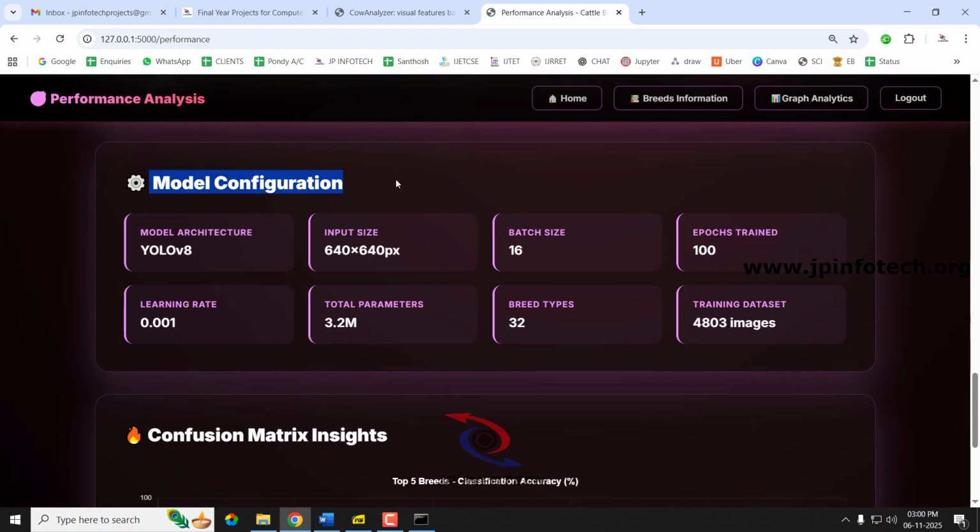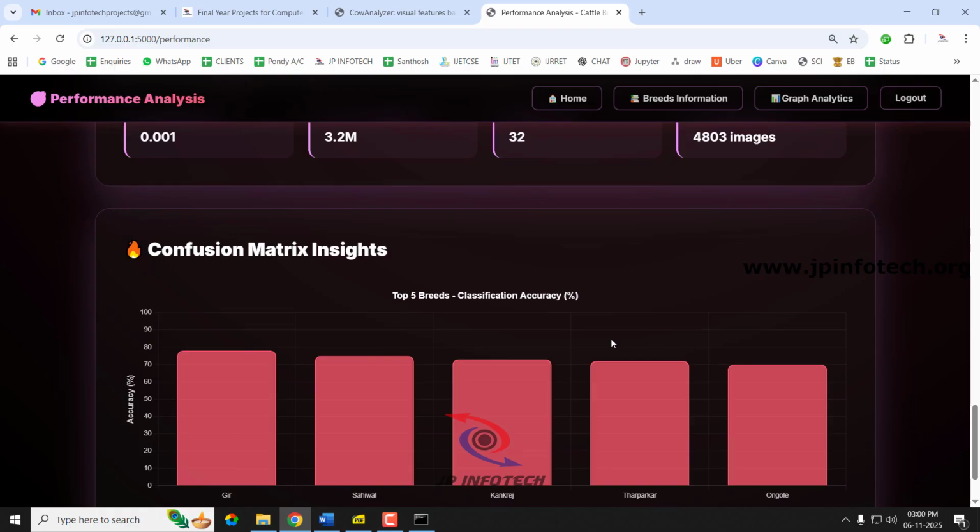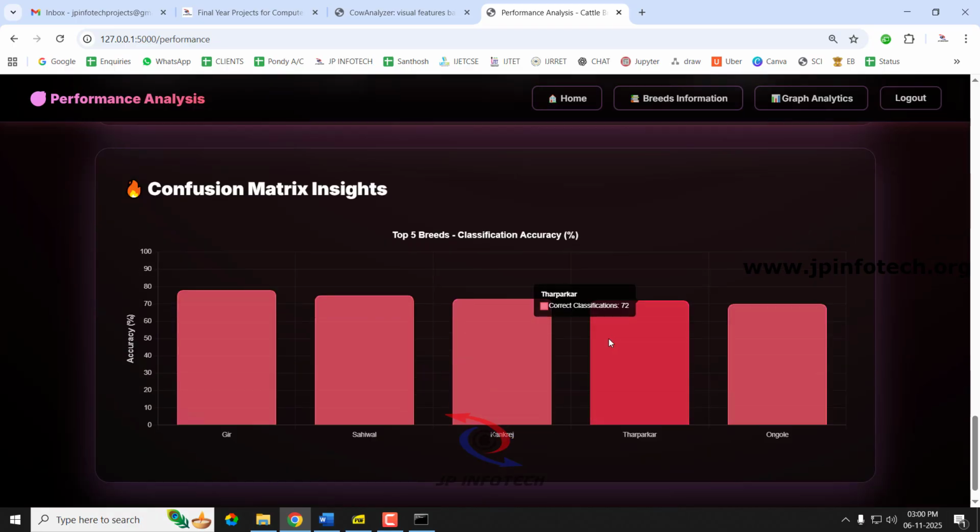And you can see the model configuration here, showing the model architecture as YOLO V8, input size of 640 pixels, batch size of 16, epochs trained is 100, learning rate is 0.001, total parameters is 3.2 million, and breed types as 32, and training data set of around 4803 images. And here you can see the confusion matrix insights, which shows the top 5 breed classification accuracy percentage with Gir, Sahiwal, Kangayam, Tharparkar and Ongole breeds.